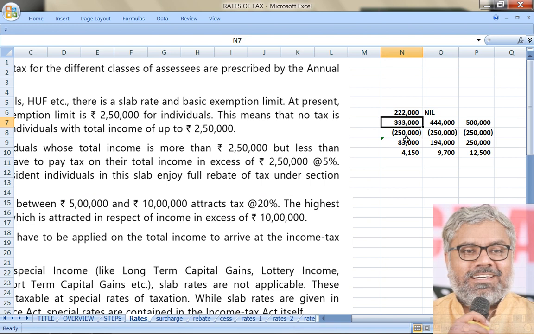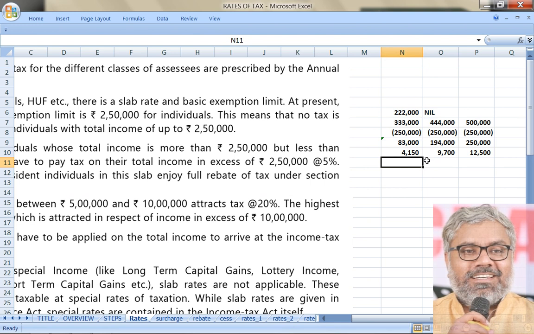What about this guy? The one who has 3,33,000 income, he has a base tax liability of 4,150. Is rebate applicable? Yes. Of course, only when that person is a resident individual. Assuming all of them are resident individuals, is rebate applicable for this person who has 3,33,000 income? Yes. And what is the amount of rebate available here?